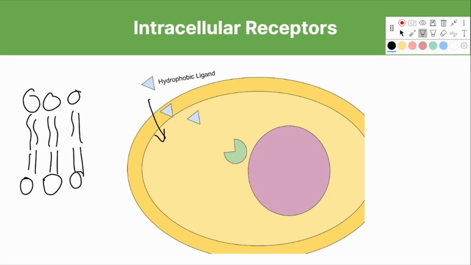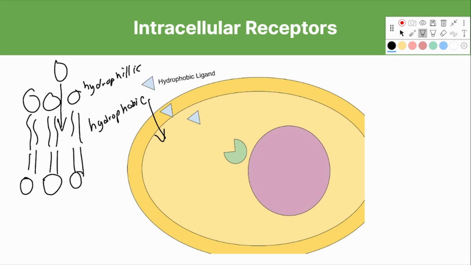Now, the lipid bilayer has hydrophilic heads and hydrophobic tails. Now, you can see why it might be a problem if a hydrophilic or a polar molecule tries to pass through. It wouldn't be able to because the molecule will be repulsed by the hydrophobic tails. As a result, generally, the ligands of intracellular receptors are nonpolar and hydrophobic.